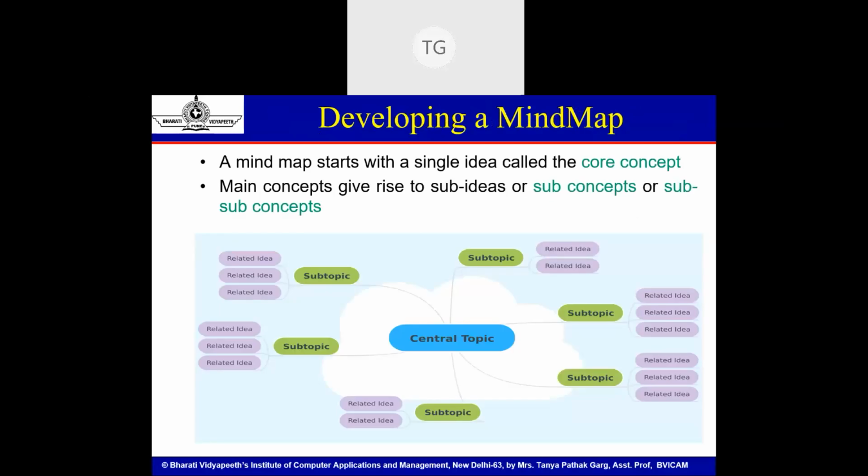So this is how a mind map would ideally look, where the related ideas and subtopics and topics are connected by some relation. So the related ideas will be connected to subtopics, and in turn subtopics will be connected to a central topic. I'll also be showing you a few sample mind maps at the end, as to how we perceive a mind map to be. So it will be more clear when I show you certain examples.